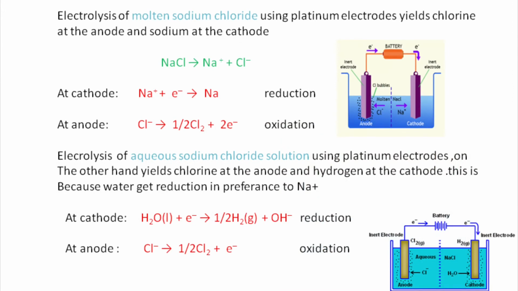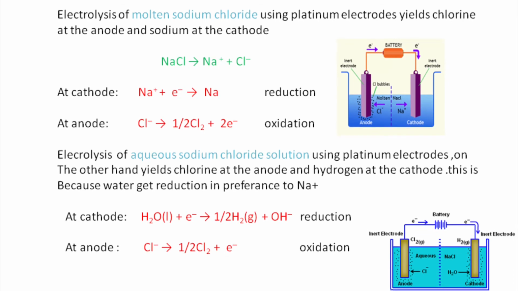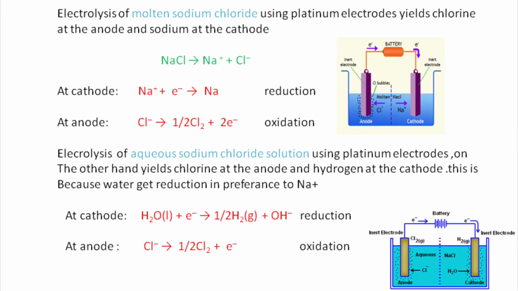Now, we can consider the electrolysis of molten sodium chloride using platinum electrode. That is, platinum is an inert electrode. When molten sodium chloride is electrolyzed using platinum electrodes, chlorine will liberate at the anode and sodium will be discharged at the cathode. That is, chlorine undergoes oxidation and sodium undergoes reduction. Here are the equations.